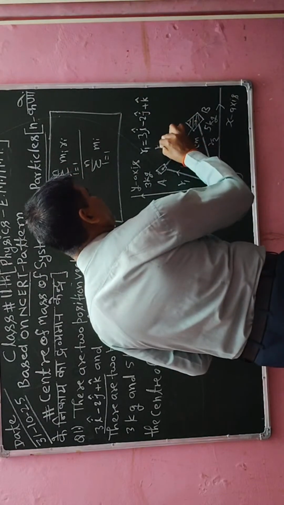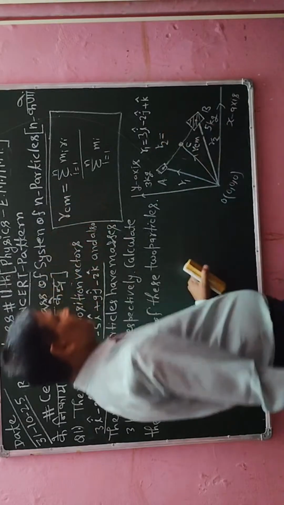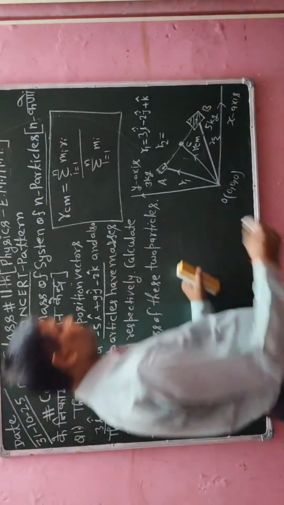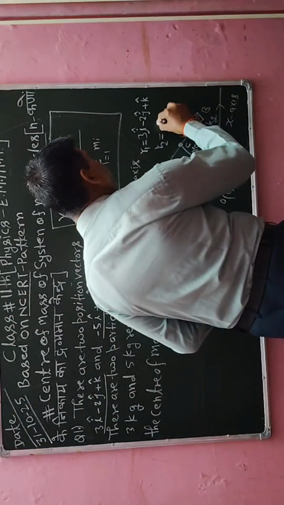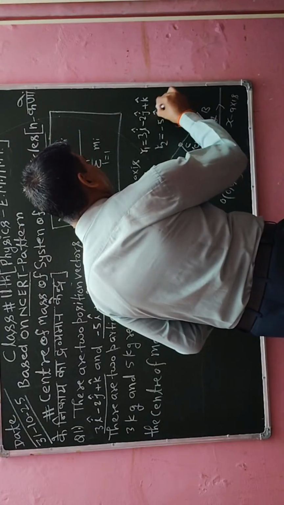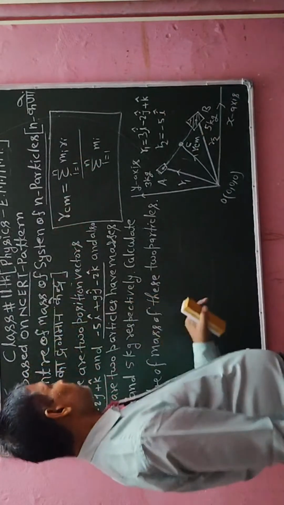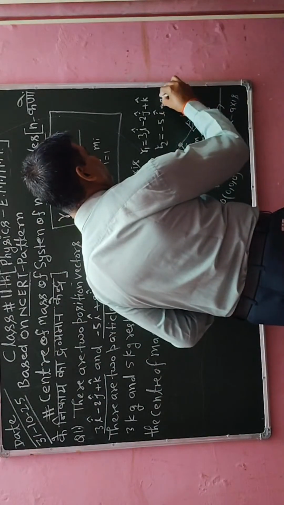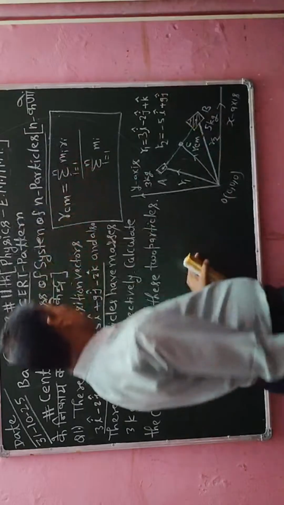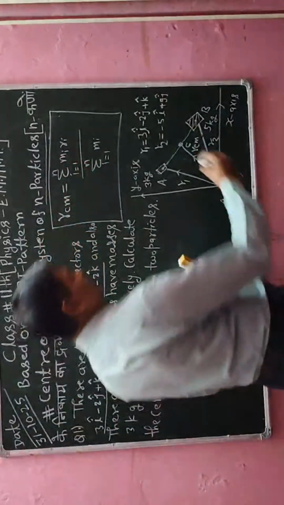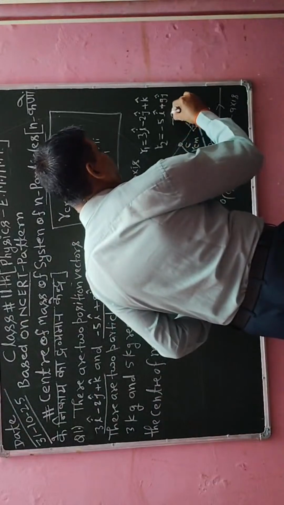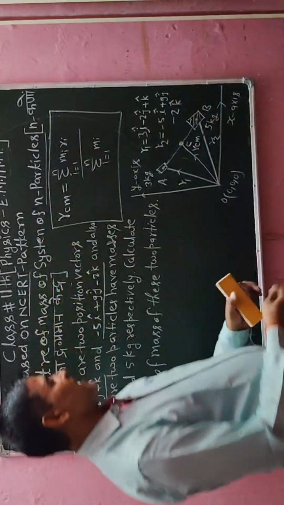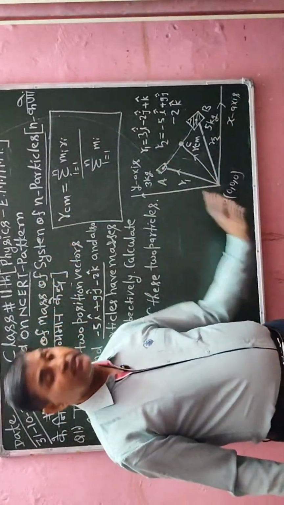Similarly, vector R2 is also given in the numerical, that is minus 5 i cap plus 9 j cap minus 2 k cap. So both vectors I have represented in the diagram.